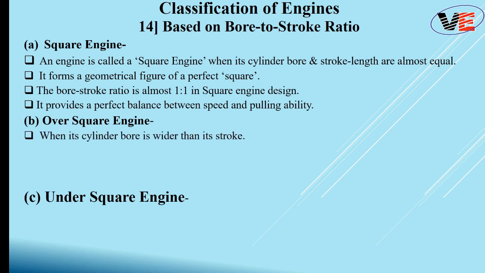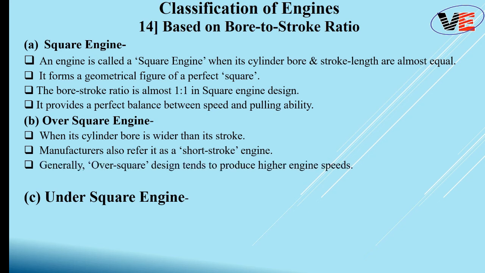Over square engine: when its cylinder bore is wider than its stroke, that means the cylinder diameter is greater than its stroke, then such an arrangement is called an over square engine. It is generally referred to as a short stroke engine. Why is it so? Because your stroke is smaller than the diameter of the cylinder. So obviously the distance traveled by the piston is very less. That means the piston will move very rapidly inside the cylinder. So this engine is nothing but a higher speed engine.